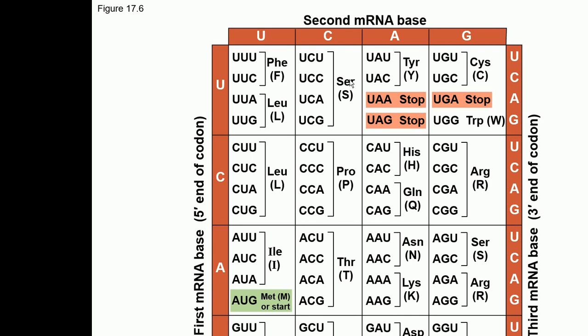And there is another codon called AUG. AUG is a start codon. Wherever this codon is present, it's a signal for the translation machinery to start the process of translation. AUG also codes for an amino acid called methionine. So it means that the first amino acid is usually methionine.